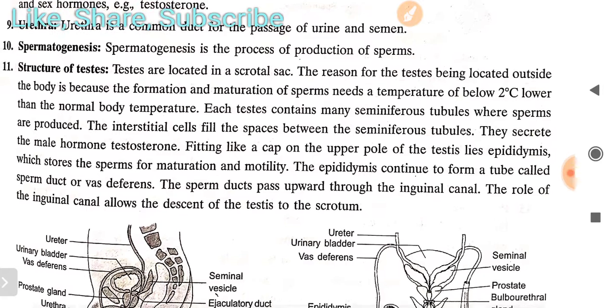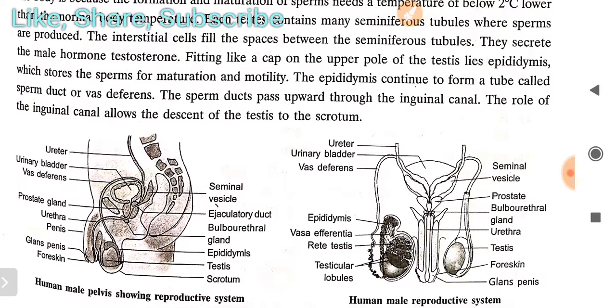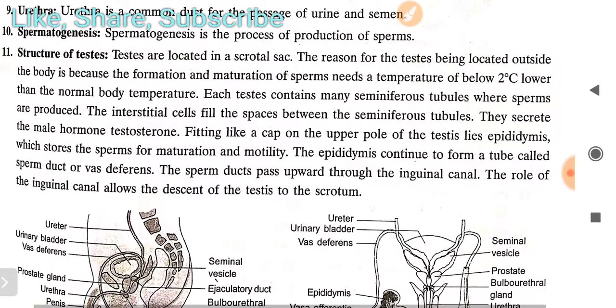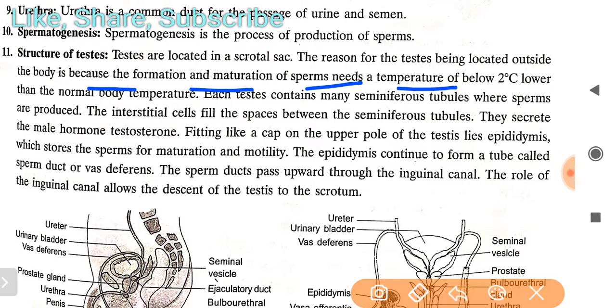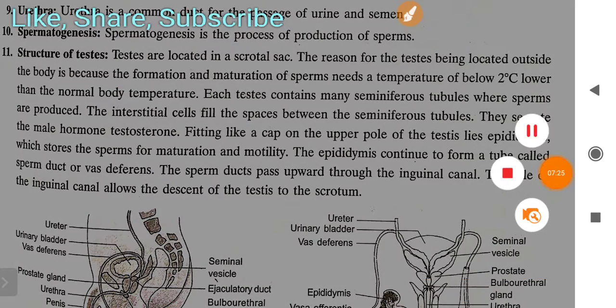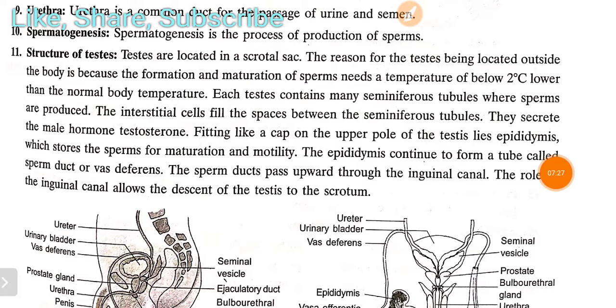These testes are located in a scrotal sac, as you see in the figure in your book. The reason for the testes being located outside the body, this question is often asked in the examination, so read this carefully. Why are these located outside the body? Because the formation and maturation of sperms need a temperature 2 degrees centigrade lower than the normal body temperature.